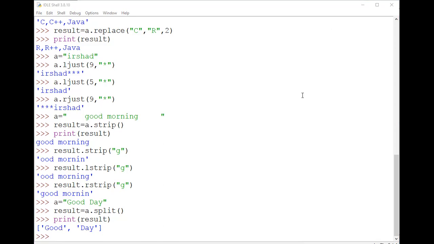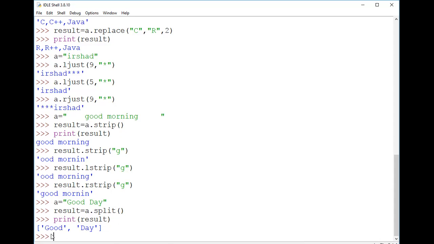That means both of them will be separated by a comma here. Since there is a space here, you should not provide any argument in the split method.